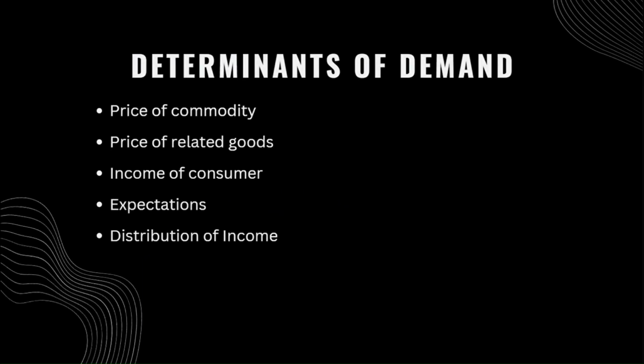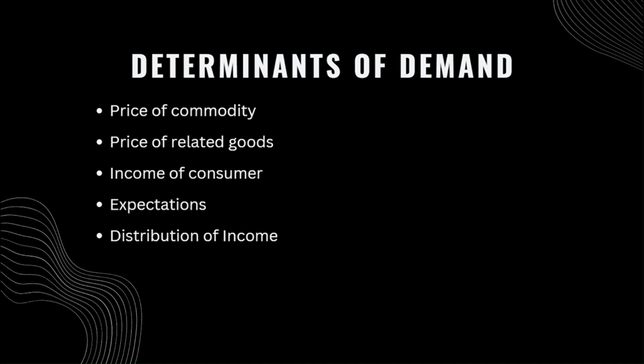Determinants of demand. Price of commodity. The law of demand states that other things being constant, the demand is inversely proportional to the price of the commodity. Price of related goods. There are two types of related goods: substitute goods and complementary goods. Substitute goods are ones which substitute the other.